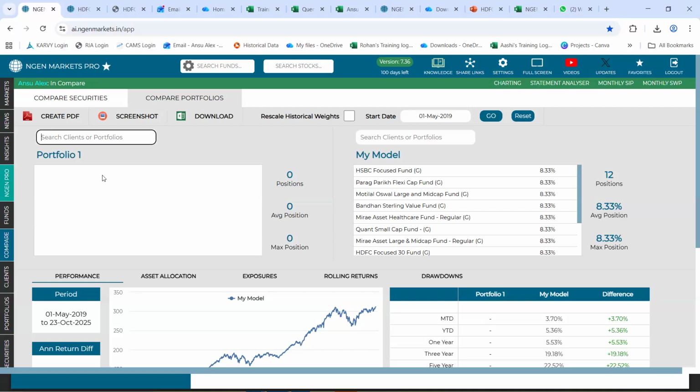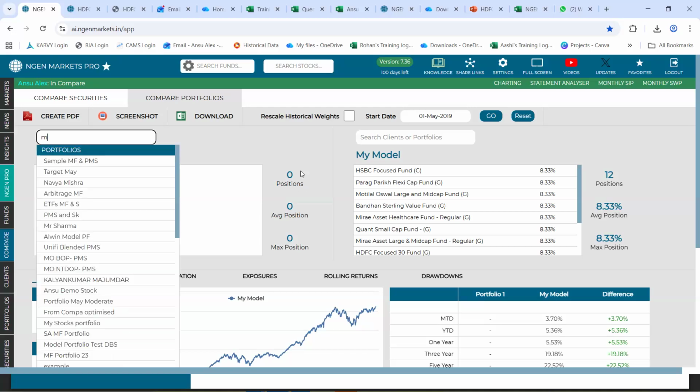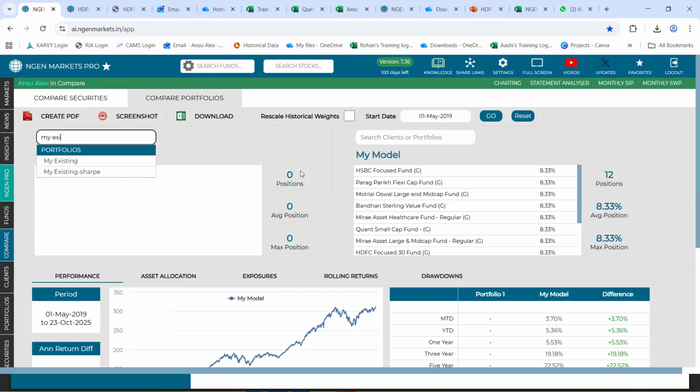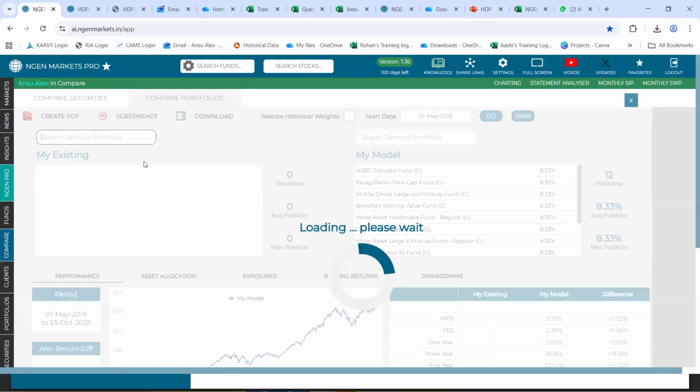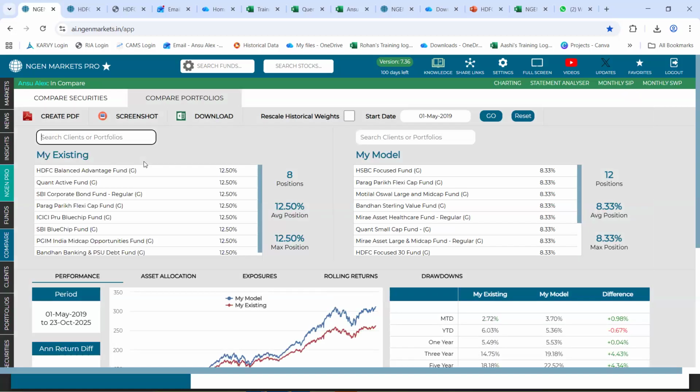Right, so this is that feature which enables you to compare two portfolios. What is their current portfolio? What do you have that you are suggesting to them? This is what it shows. So the current portfolio I can upload here through the CAMS portfolio or that eCAS. Only MF portfolio can be uploaded, or the stock portfolio can also be uploaded? Stocks could also be uploaded through eCAS, MF and stocks. Yes. So for MF we have to upload the eCAS, and for stocks.